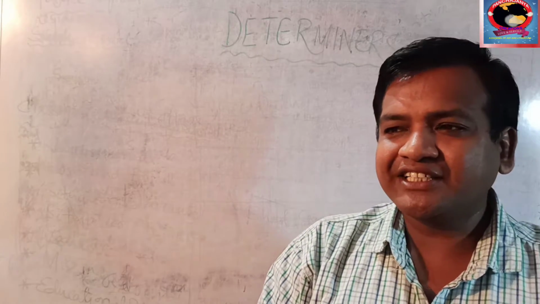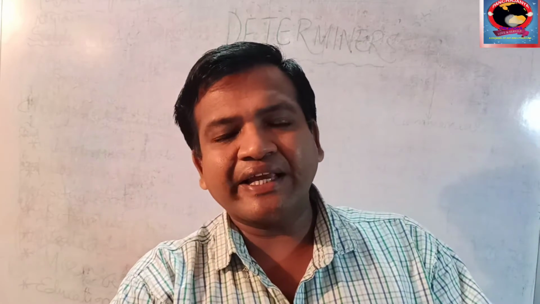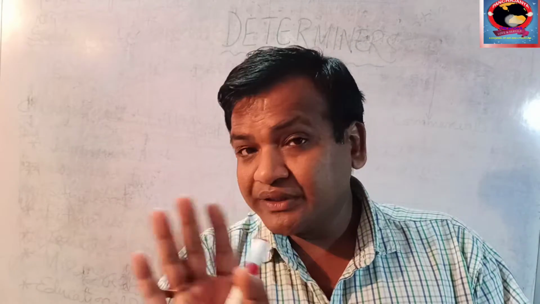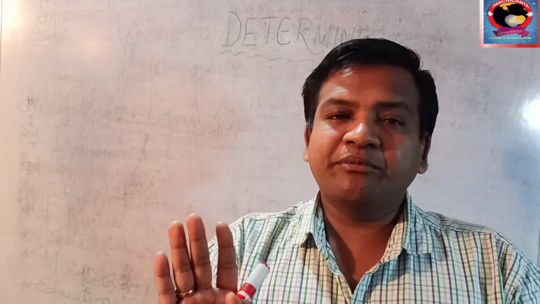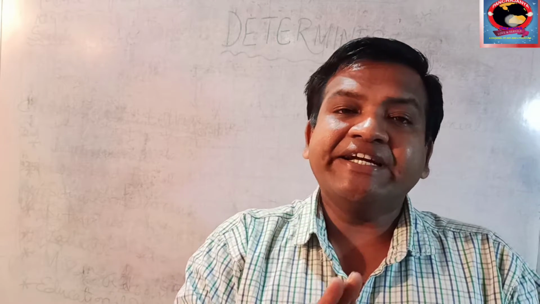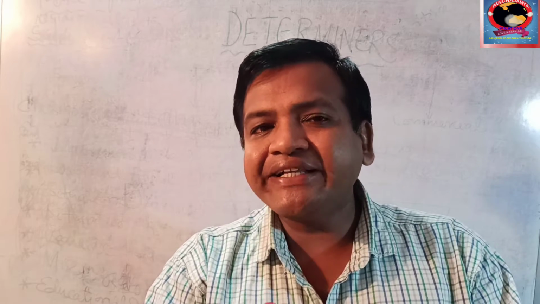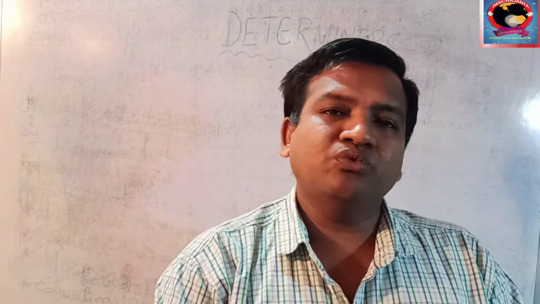Someone says that they are used like adjectives. Don't get confused there. They are not adjectives at all, because adjectives describe the noun, and here determiners determine a noun.